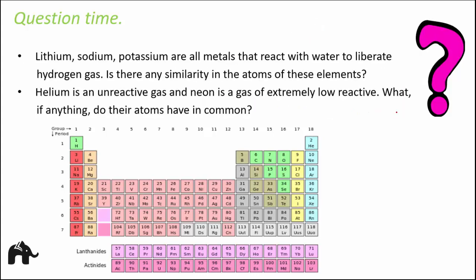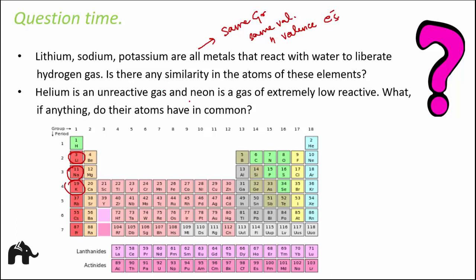Lithium, sodium, potassium are all metals that react with water to liberate hydrogen gas. Is there any similarity in the atoms of these elements? So if you look at these elements, lithium, sodium and potassium, all of them belong to the same group. Now since they are in the same group, therefore they have same valency, therefore they have same valence electrons, and therefore their physical and chemical properties are similar.